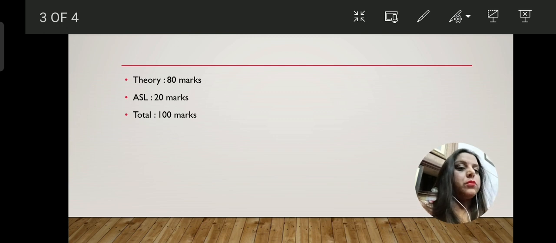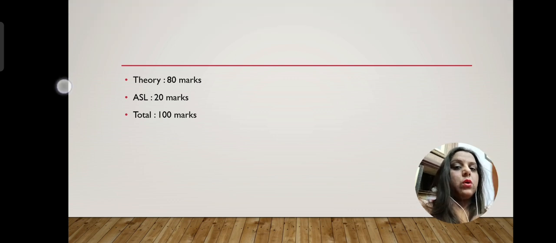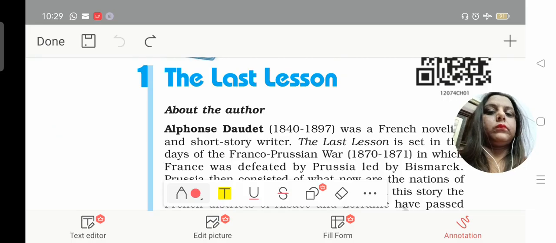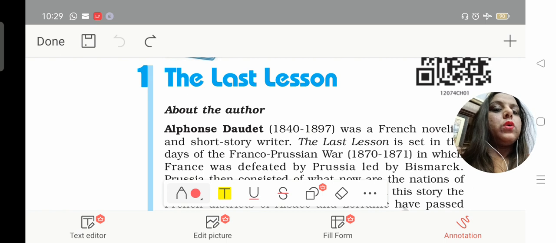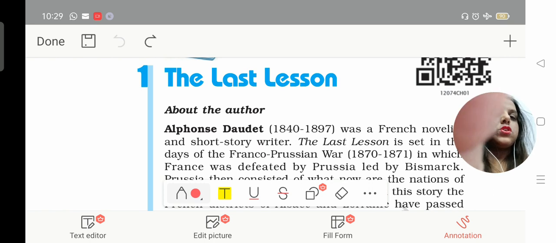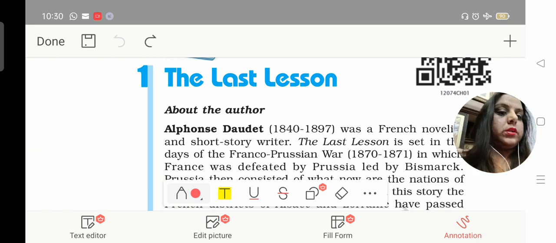So let's come to the Flamingo one. We are going to start from Flamingo, our first book, and the first chapter out of that. So here we come. We are having our Flamingo book and from that the first chapter we are having is The Last Lesson, right? So let's try to understand what this chapter is all about. This chapter is written by Alphonse Daudet.